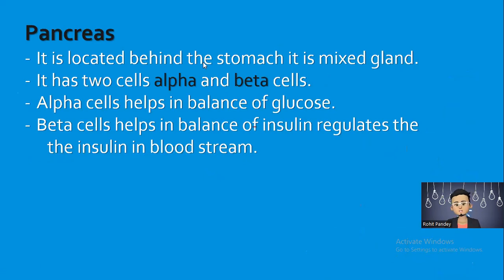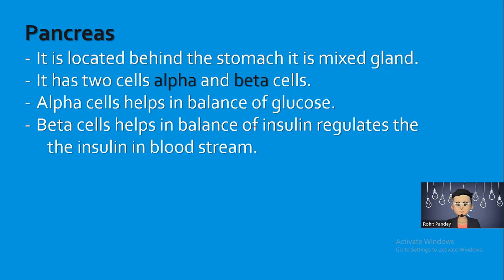Pancreas, it is located behind the stomach and it is a mixed gland. It has two types of cells, alpha and beta cells. Alpha cells help in the balance of glucose. Beta cells help in the balance of insulin, regulating the insulin in the bloodstream.